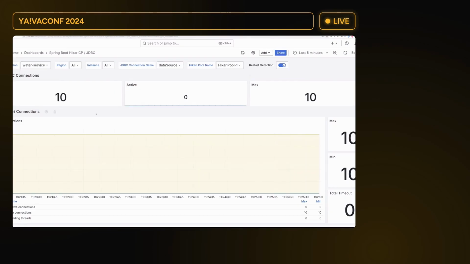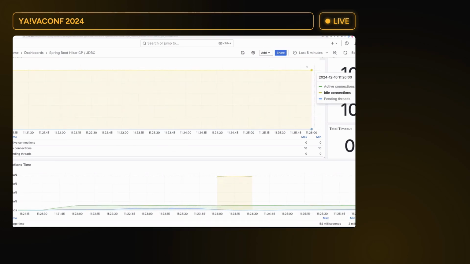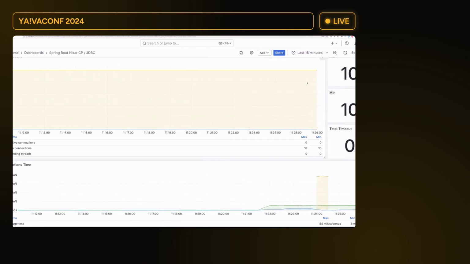So now the water service, and here we can see that the usage time has jumped to around 50 milliseconds. Let's take a bigger look here. You can see there is a spike to 50 milliseconds, and now it's the same all the time. So indeed, we can see that something happened with the database.